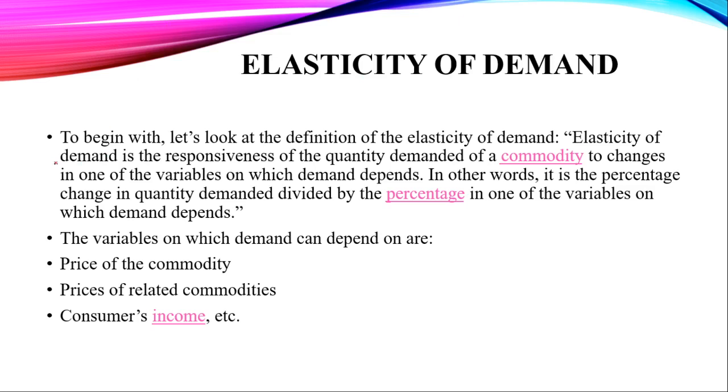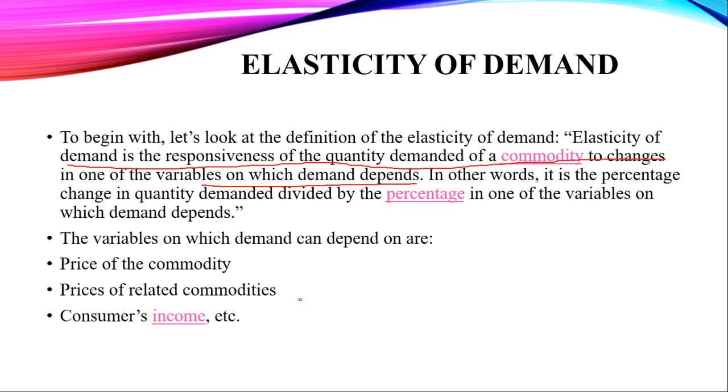Elasticity of demand is the responsiveness of quantity demanded of a commodity to change in one variable on which demand depends. Our demand depends on so many factors like income of consumer, price of that good, and sometimes market conditions, also substitute and complementary products.